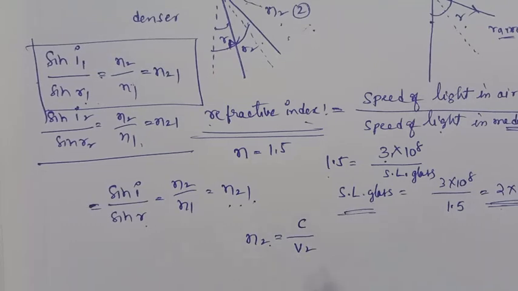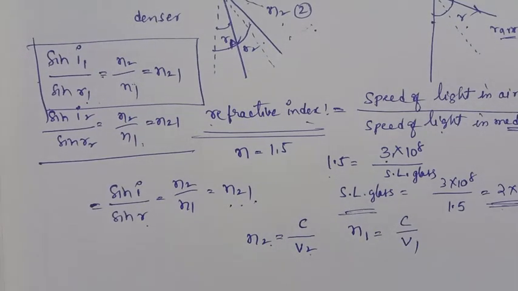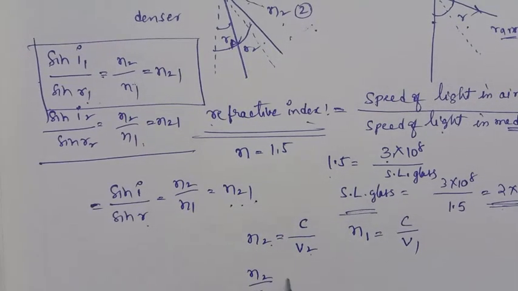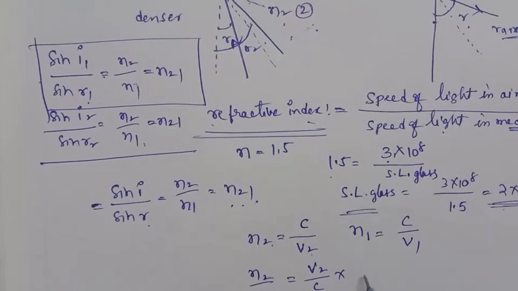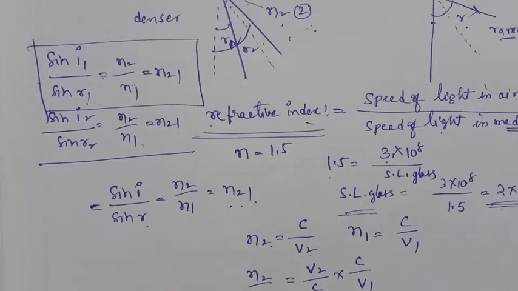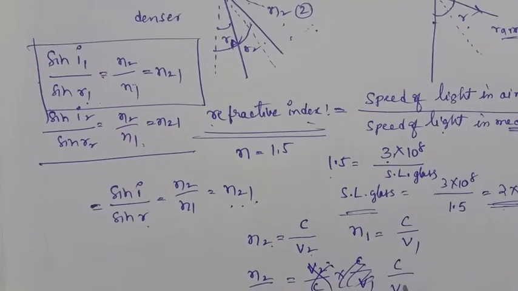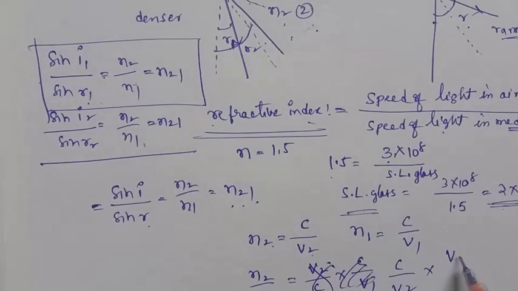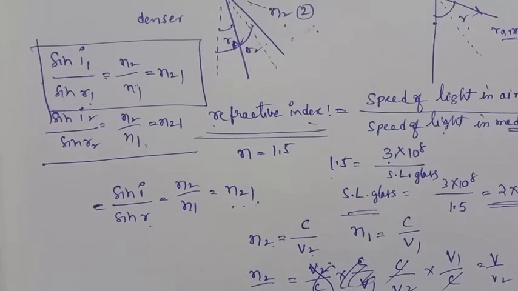If in the refracted medium the velocity is v2, and in the first medium n1 is c upon v1, then n2 by n1 is c by v2 into, taking the reciprocal, v1 by c. The c gets cancelled, giving v1 by v2.